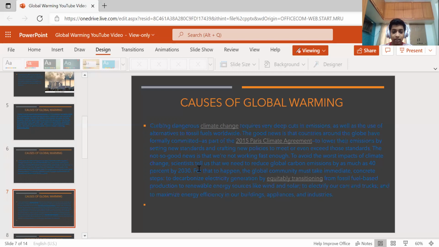Scientists tell us we need to reduce global carbon emissions by as much as 40% by 2030. For that to happen, the climate community must take immediate, concentrated steps to decarbonize electricity generation by transitioning from fossil fuel-based production to renewable energy sources like wind and solar, to electrify our cars and trucks, and to maximize energy efficiency in our buildings, appliances, and industries.